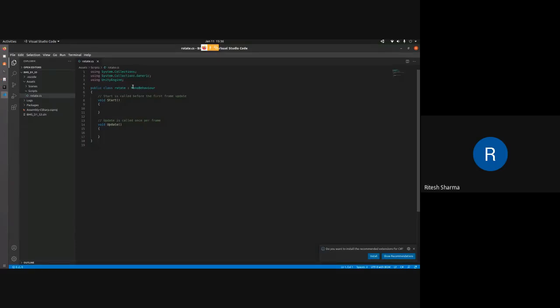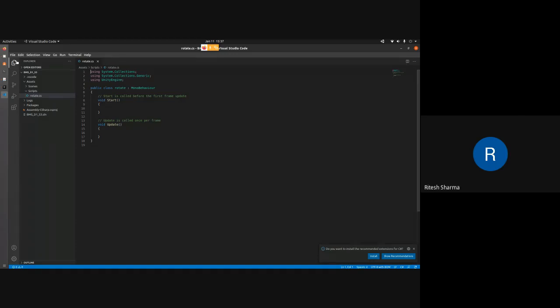Now, this is nothing but a simple script. Currently, it's just a blank script. What we are going to do is edit whatever is there by default. Certain things you get by default here, and then you edit the code according to your requirements. There is a huge library. Unity is not just an editing software; it has a huge C# library which contains a lot of functions for providing the kind of animation that you want, which makes the job quite easier compared to doing it all by yourself.